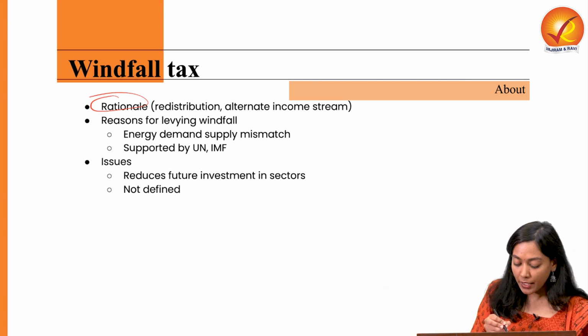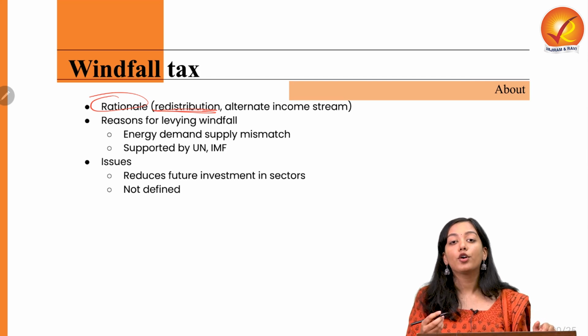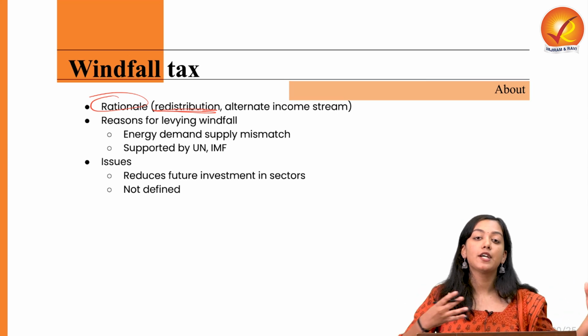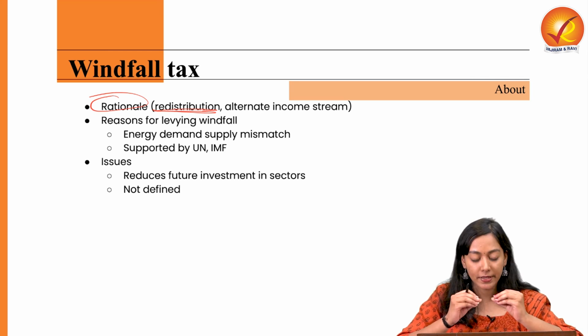Okay, so therefore, in order to redistribute the resources, also in order to fund its own government policies, in order to create alternative income channels for the government itself, the government tries to impose windfall tax on these companies.